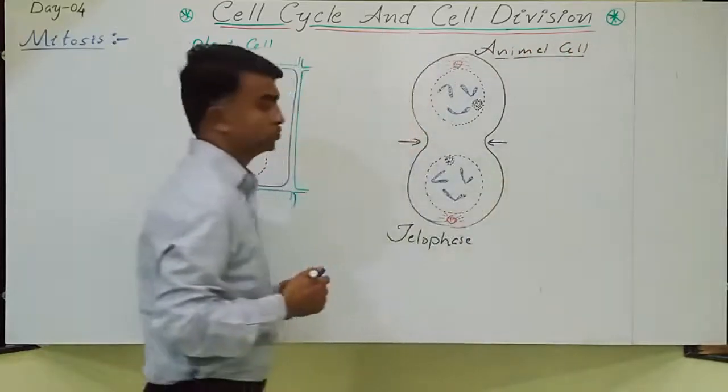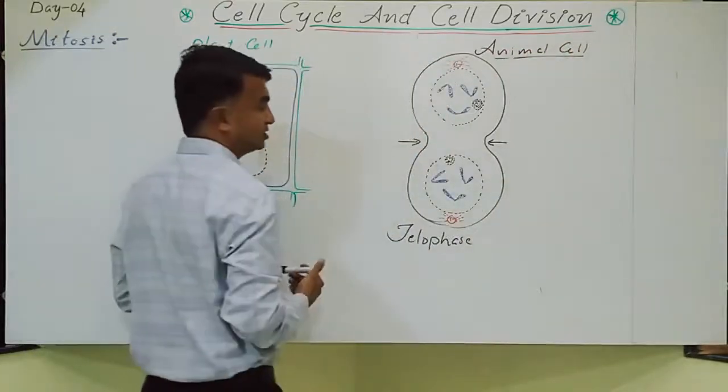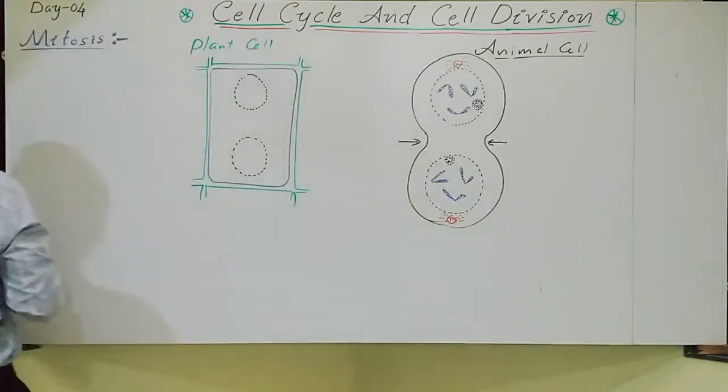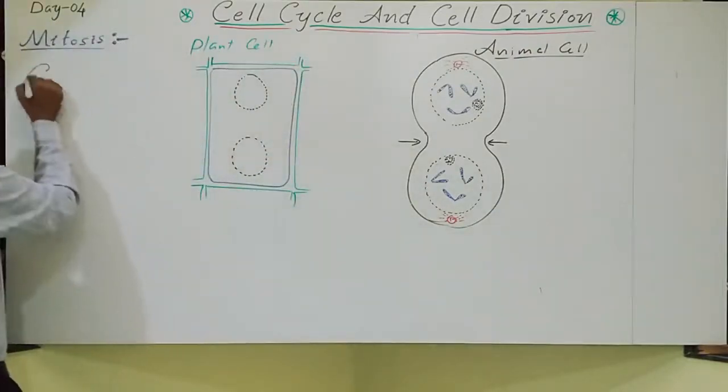Yes, so just we are seeing that in animal cell cytokinesis, how it occurs, now next one is a cytokinesis.